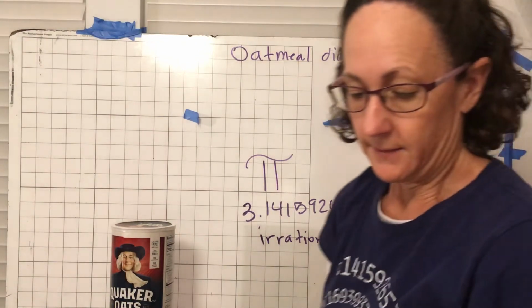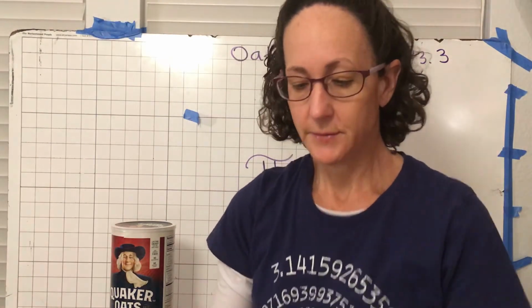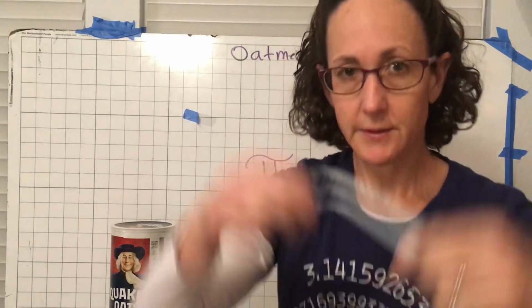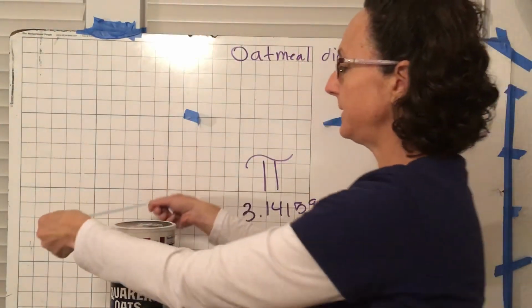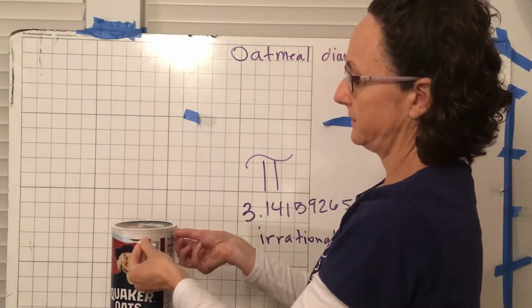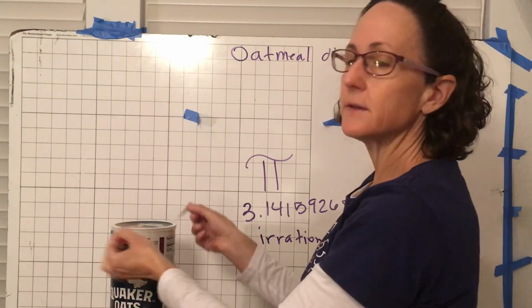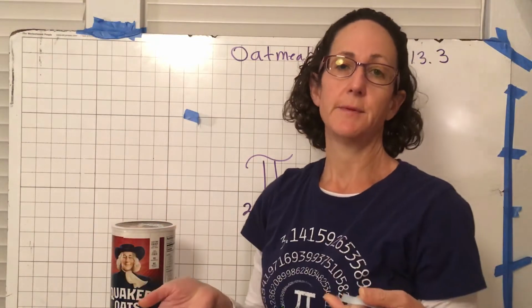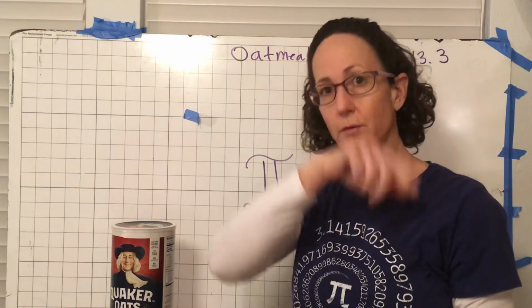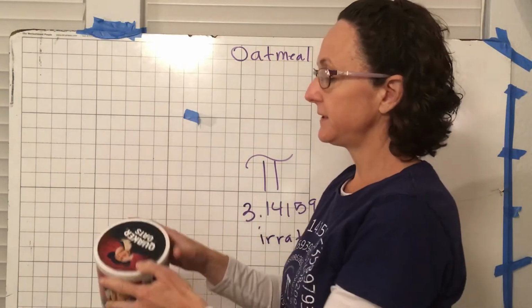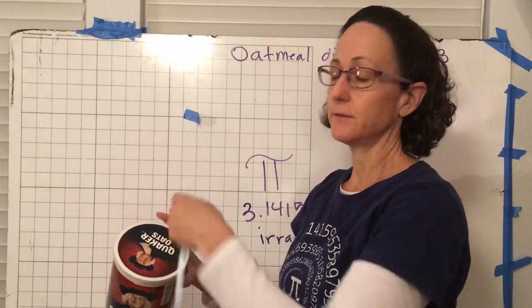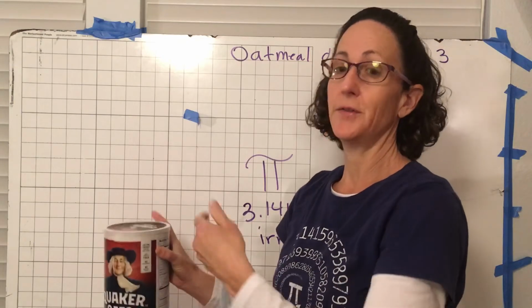Okay, alrighty. And then what you were going to do is I was going to give you guys some string and you're going to wrap it around this, okay? And I don't know if you guys know this, but you know how we studied perimeter a lot in this class? Perimeter is like all the way around a shape. Well, this has a special name. If it's a circle and you go all the way around the shape, it's called the circumference.